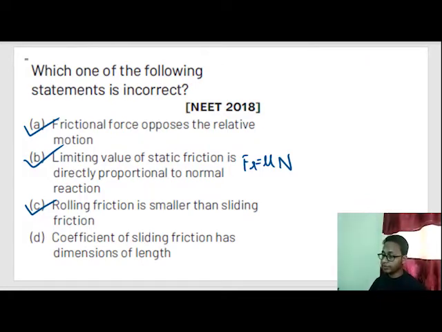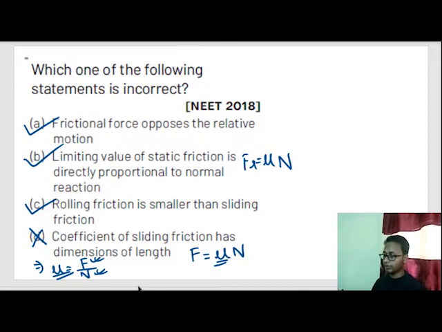The coefficient of sliding friction has dimension of length. No, this is incorrect. Why? In the units and dimensions chapter we have studied that to find the dimension of anything, we have to find out the dimension of mu. So the dimension of mu can be found by dividing the dimension of force by the dimension of normal reaction force, and these both are forces. That means mu is dimensionless.